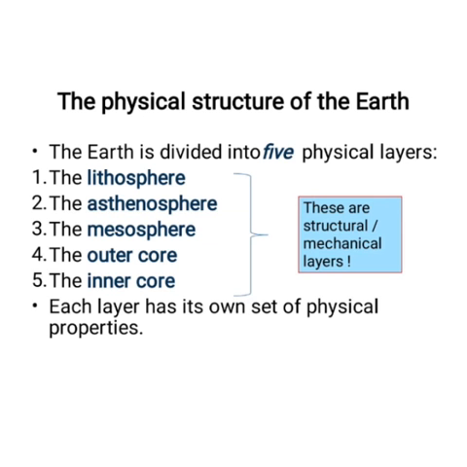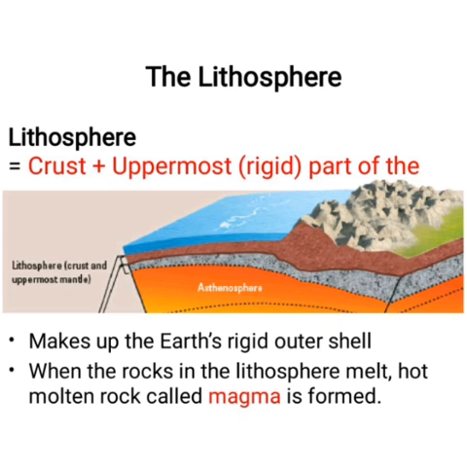Now the physical structure of the earth. The earth is divided into five physical layers: lithosphere, asthenosphere, mesosphere, the outer core and the inner core. Let's know about the lithosphere. The lithosphere is made up of the crust, that is the uppermost rigid part of the earth, making up the earth's rigid outer shell. Like the egg has the outer shell, the white color, it is of that type.